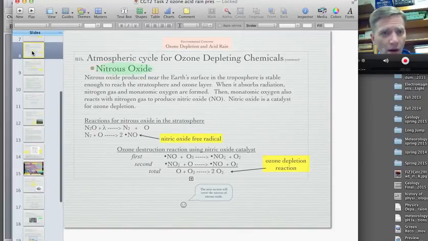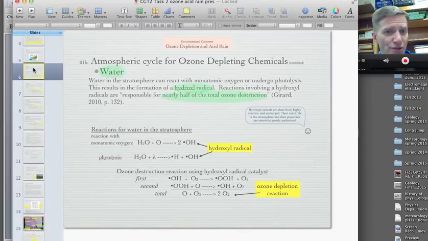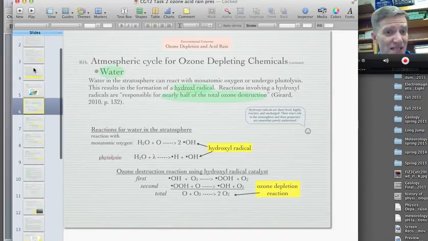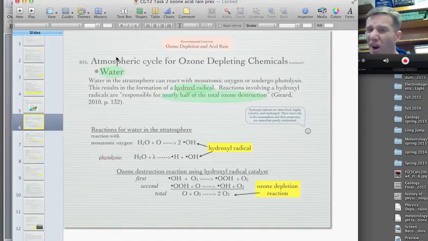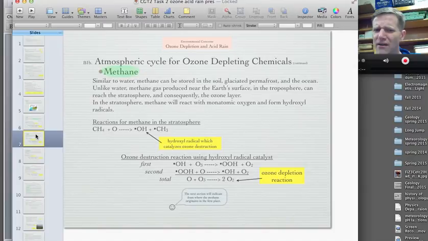All right, now, some of those same molecules can accelerate or catalyze the depletion of our ozone layer. A few of the ozone depleting catalysts: what's interesting is water can be one. Even though water doesn't naturally reach the ozone, water from jet fuel can accelerate that ozone depletion. But remember, ozone naturally depletes anyway, so it's always trying to find a balance.